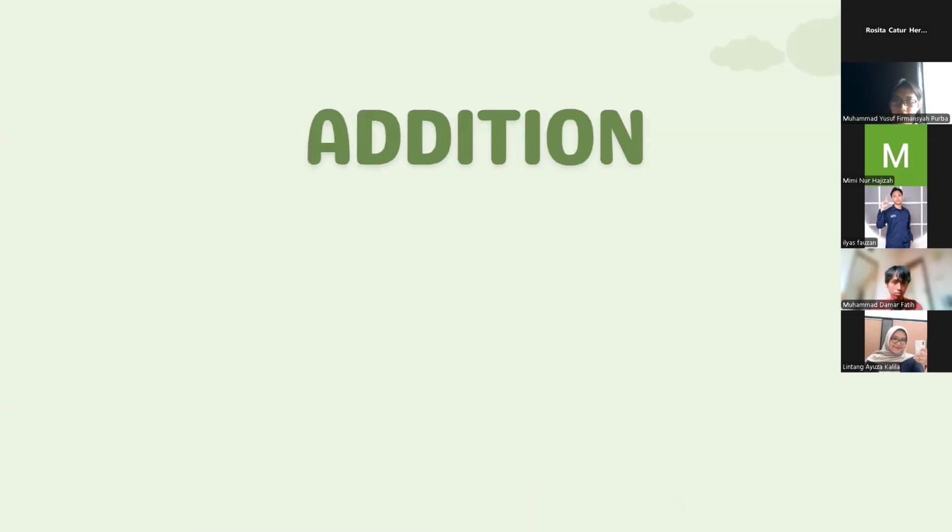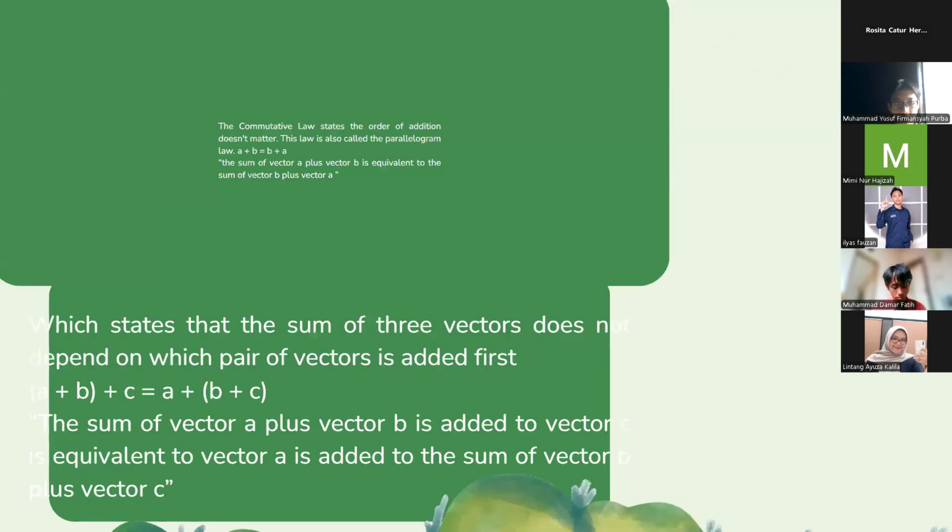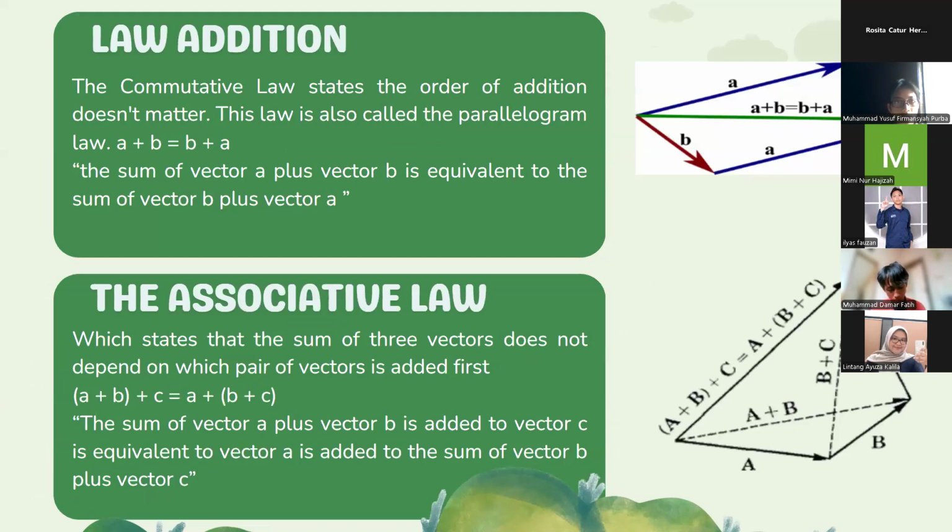Okay, next slide, Damar. There is the commutative law of addition and the associative law. The commutative law states the order of addition doesn't matter. This law is also called the parallelogram law. It is written like this: vector a added to vector b is equal to vector b added to vector a.